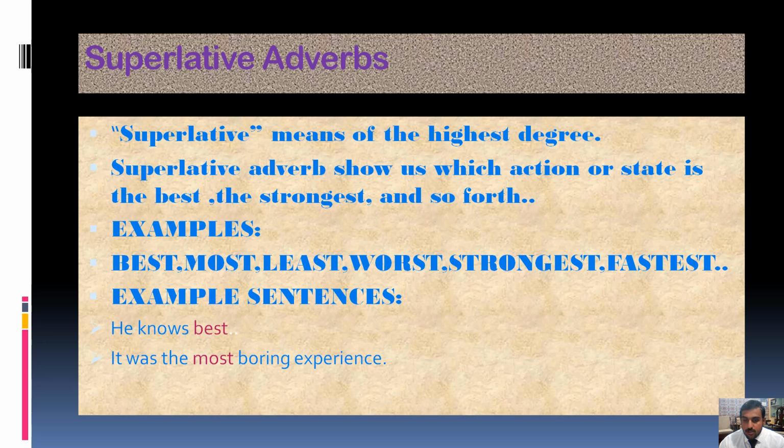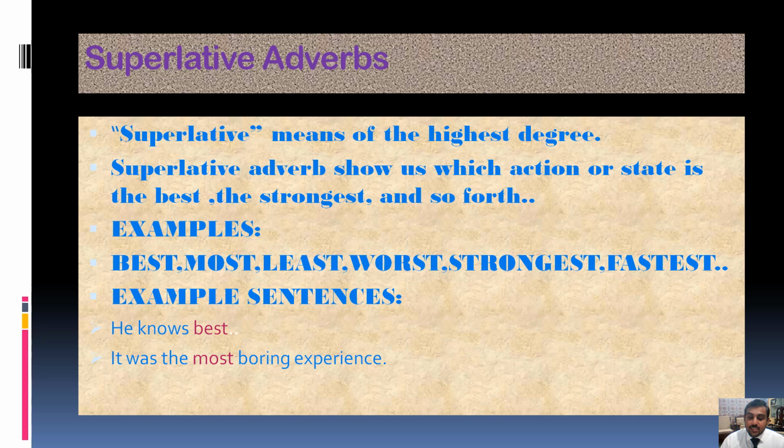Now here are the example sentences: "He knows best." "It was the most boring experience." In the first sentence, the word "best" is describing the whole sentence, and this adverb is a superlative adverb. It means that he knows the best, which is outstanding, and no one is greater than the best. So this is the first sentence. "Best" is highlighted as a superlative adverb.